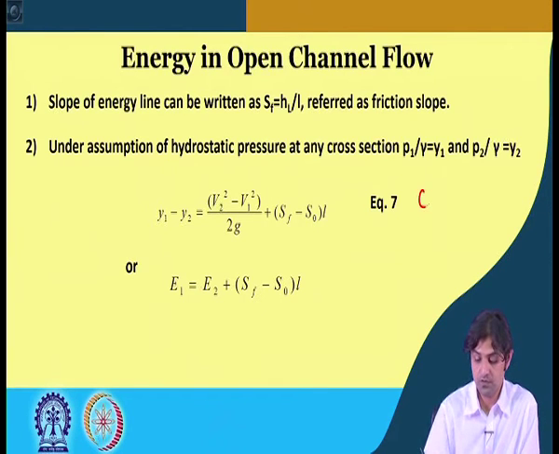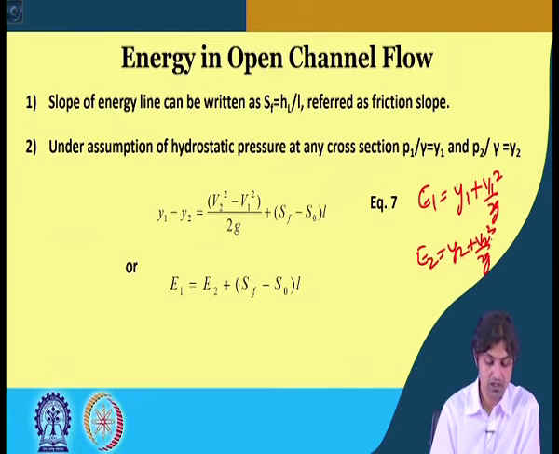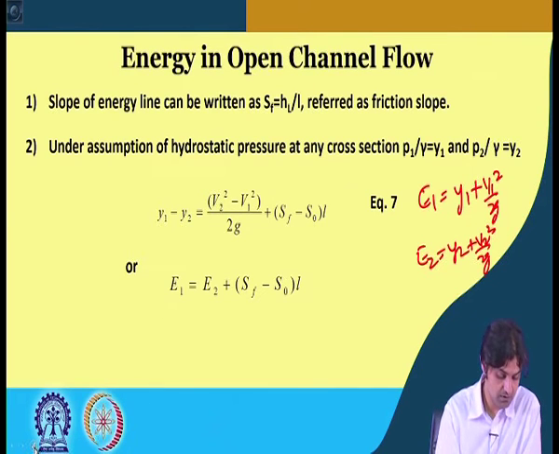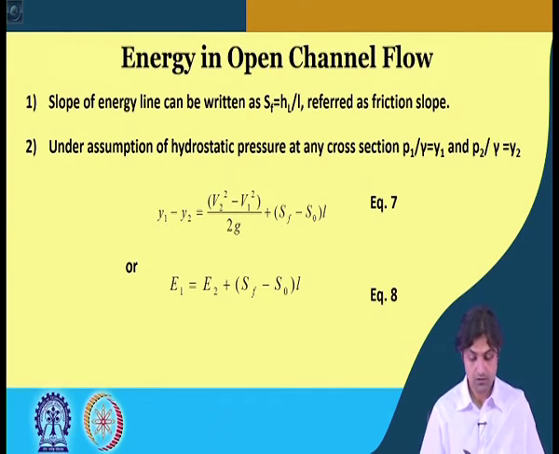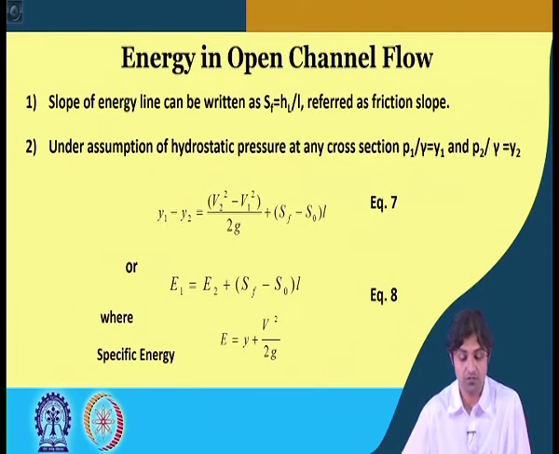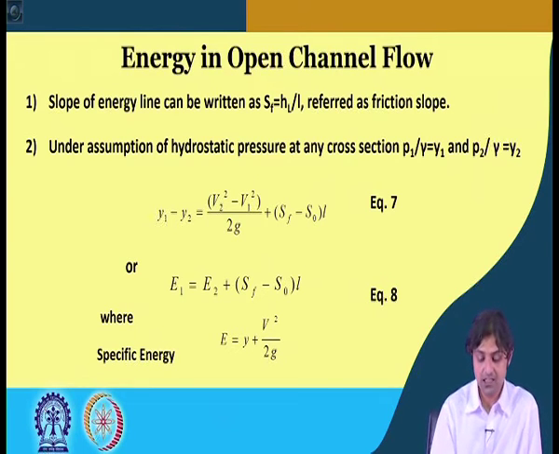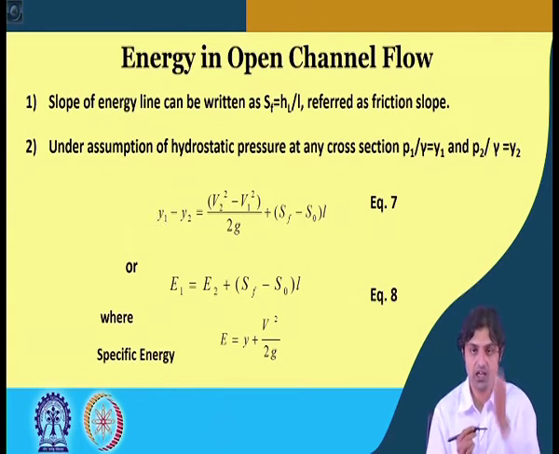So, if we say E1 is equal to Y1 plus V1 square by 2G, and E2 is Y2 plus V2 square by 2G, then we get E1 is equal to E2 plus SF minus S naught into L, where E is specific energy. What is this E? We call E the specific energy, which is given by Y plus V square by 2G at any point.